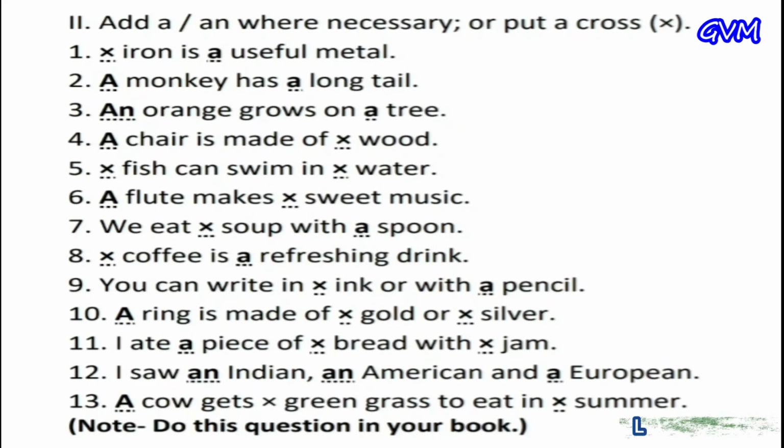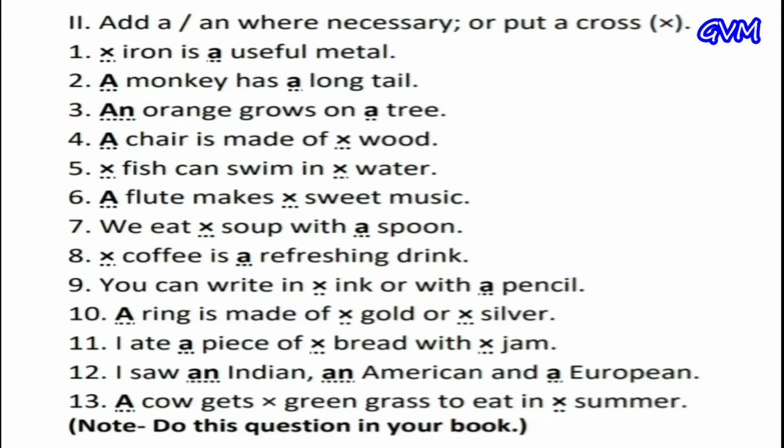Question number 2. Add a, an where necessary or put a cross. Before starting this question, let me clear one thing. We can't use a or an before uncountable nouns, like we can't say a water, an air, a sand, an ink, a paper. And we use a, an before singular countable nouns only. But we can use a or an with some uncountables also when they are used in a particular sense, like he has a love of music and there was a fear of robbers.